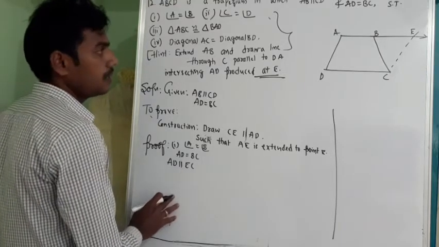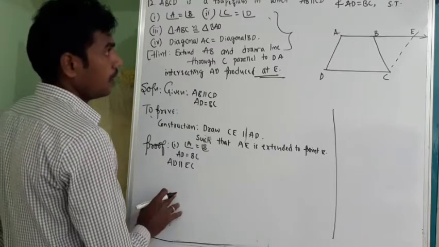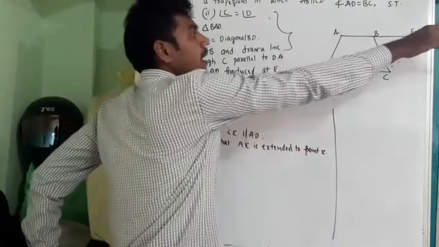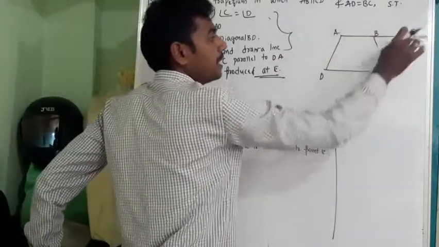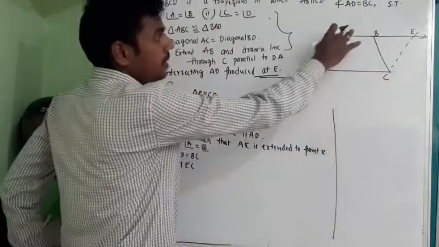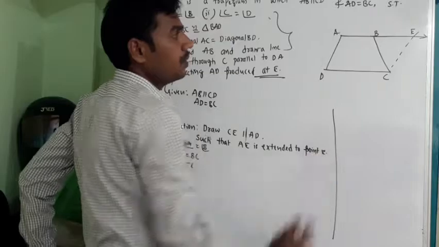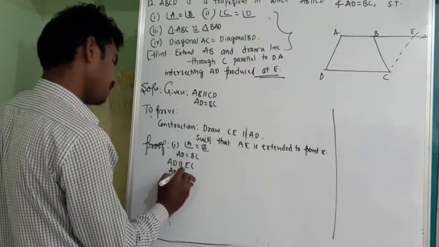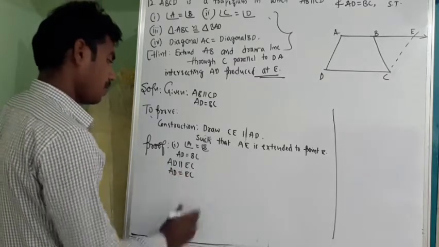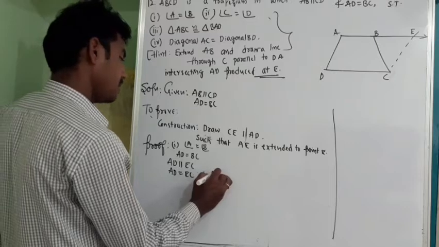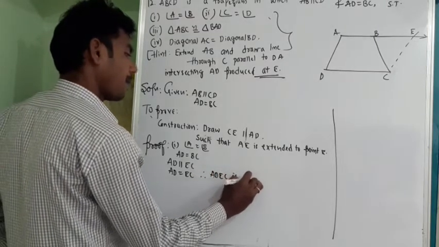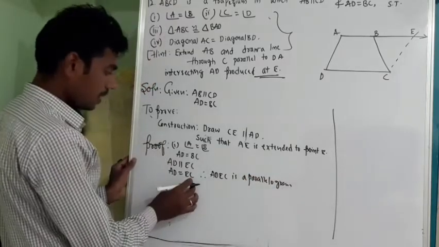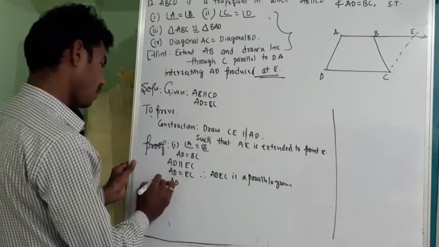Since AD is parallel to EC and since AB and CD are parallel, if I extend the line, it will go straight and the length will remain the same. Since AD is parallel to EC, so AD is equal to EC. So therefore ADEC is a parallelogram.